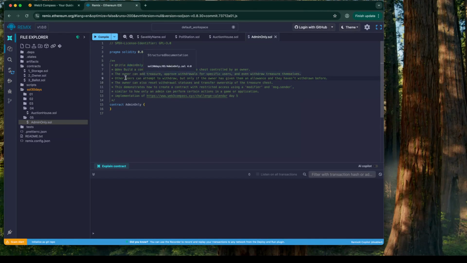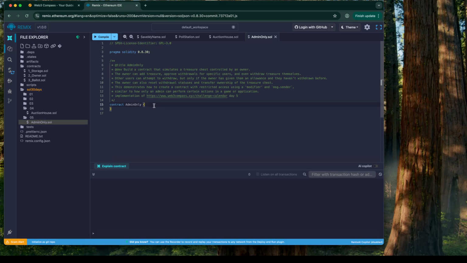As with the previous ones, I have already copied into Remix the description of the challenge and a basic empty smart contract. The task is to have a smart contract where you have a user, which is a particular account address, that can perform certain functions which are not able to be performed by anyone else.